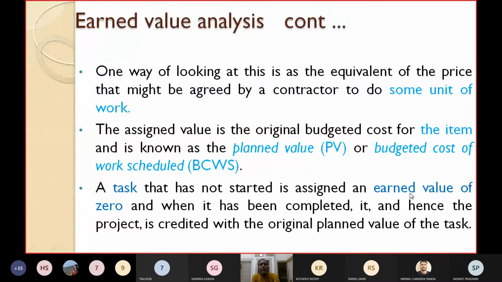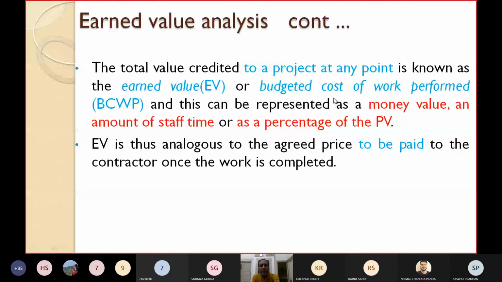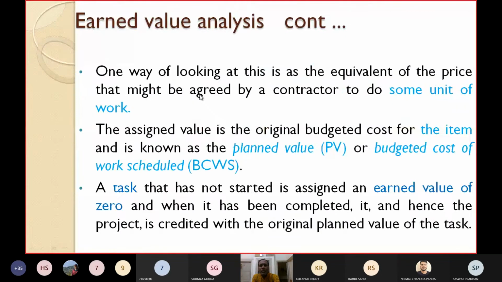The total value credited to a project at any point is known as earned value. Please mark what is planned value: the original budgeted cost for that particular item, for that unit of work. A project consists of many tasks, so for a particular task you say PV, planned value.